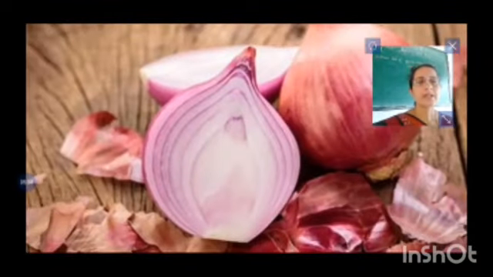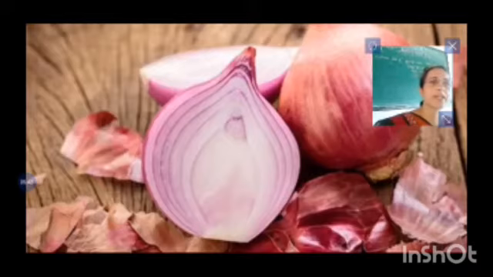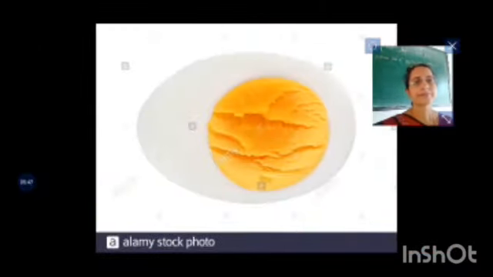Here you can see the onion. If we take a thin slice of the peelings of the onion, we can observe the cells. If we do not have the microscope, how can we get the idea of the cell? See, cells are microscopic and could be seen only under the microscope.